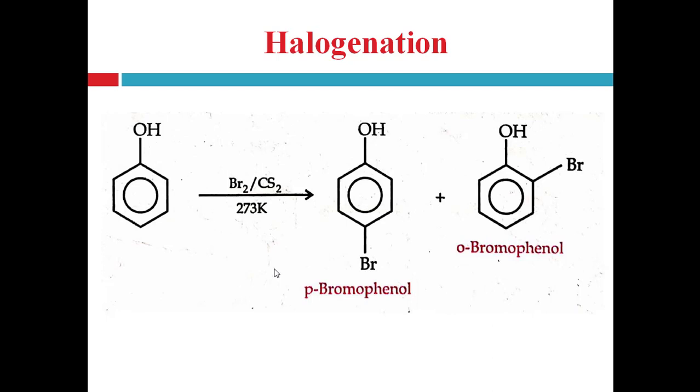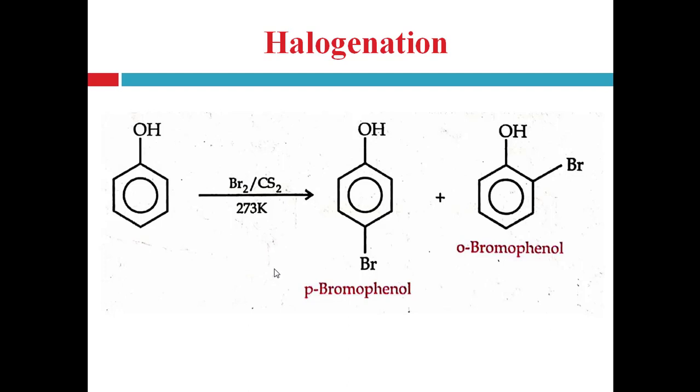Now when halogenation or bromination of phenol is carried out in presence of bromine in CS2, that is carbon sulfide, right? In the previous example of bromination, the nature of the bromine is bromine water, that is an aqueous solution of bromine, and the reaction is at room temperature.